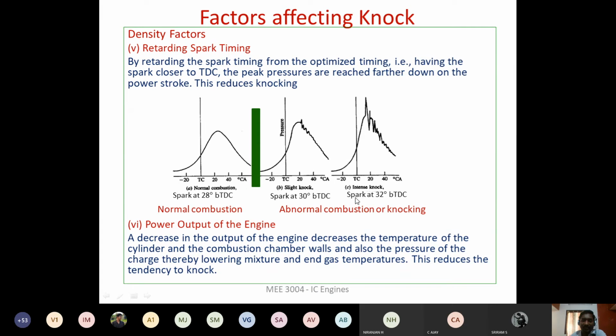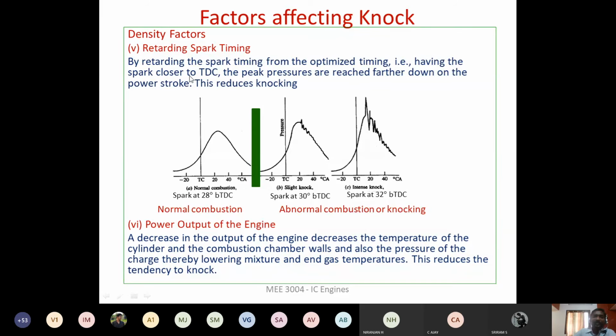Now consider this case. This is slight knock. If the spark is introduced 32 degrees before TDC, too early, then this peak is coming closer to TDC, and the unburned air fuel mixture undergoes auto ignition and the knocking occurs.